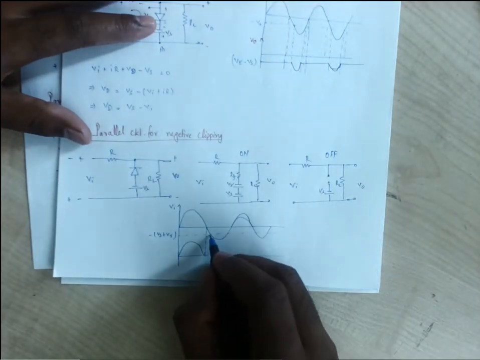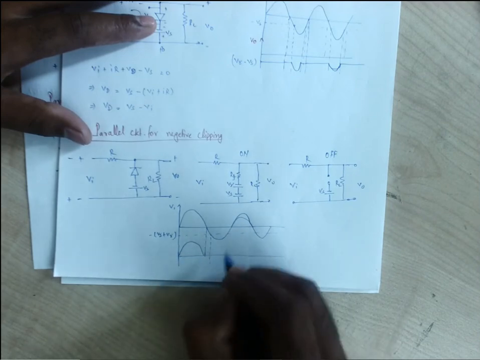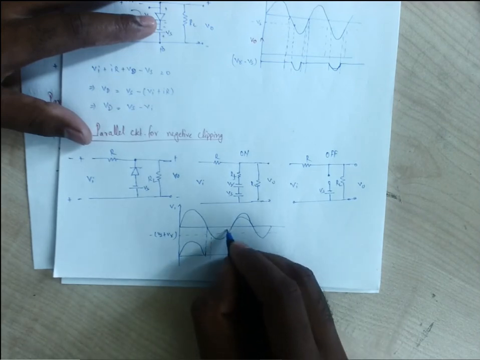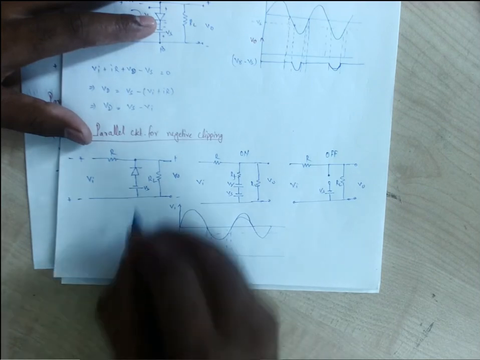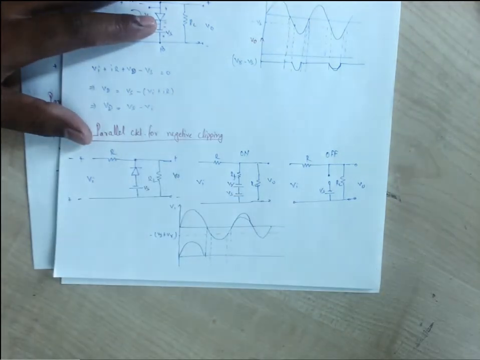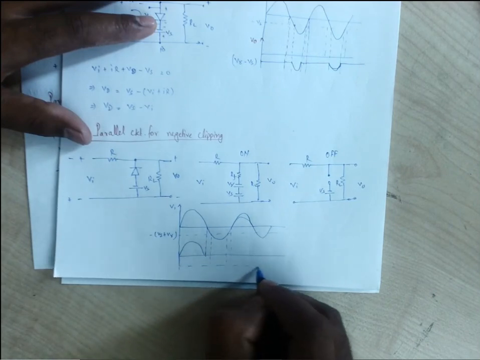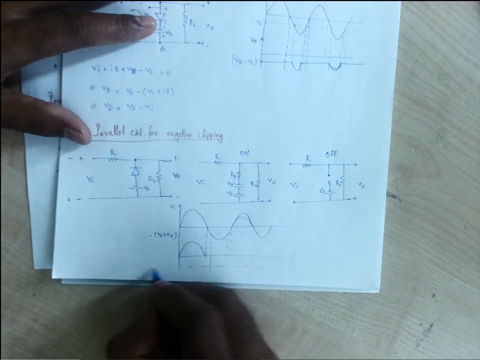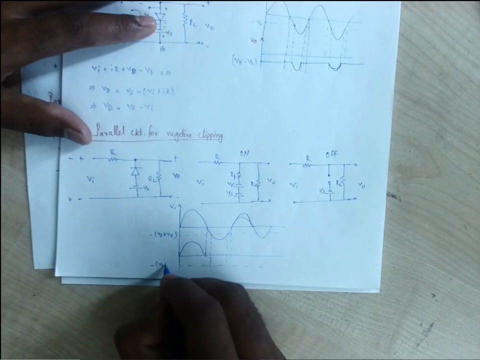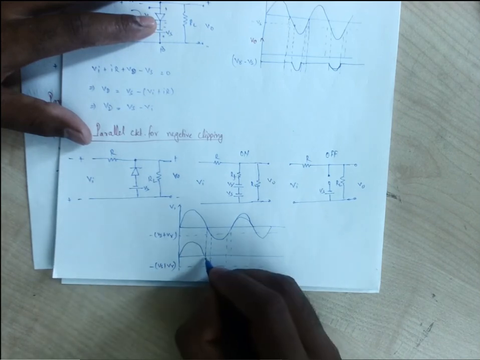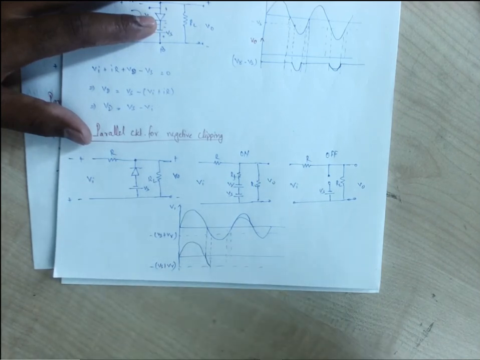Up to this Vs, the output will be through the RL, because this Vs is making this diode off. If we consider this is the level, that is minus Vs plus V gamma, it is sleeping, and the output flows through the load.